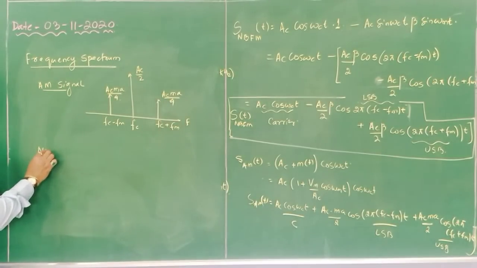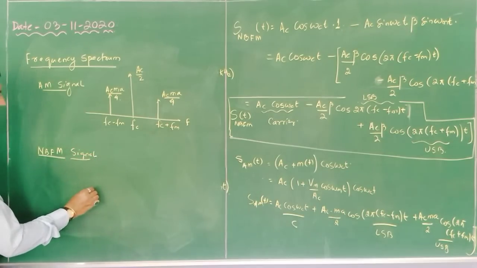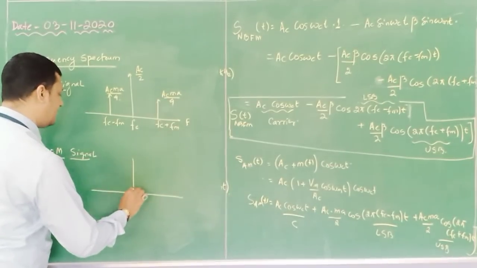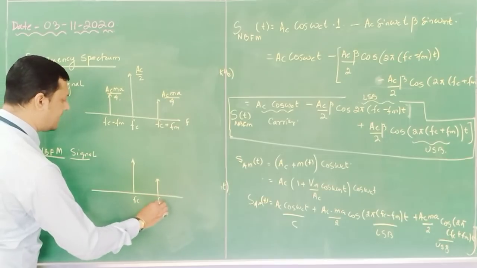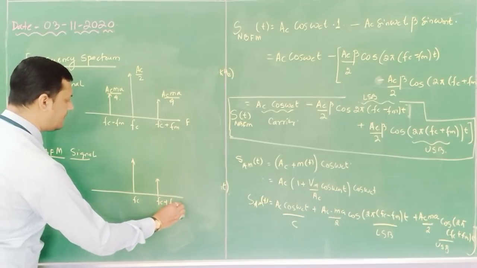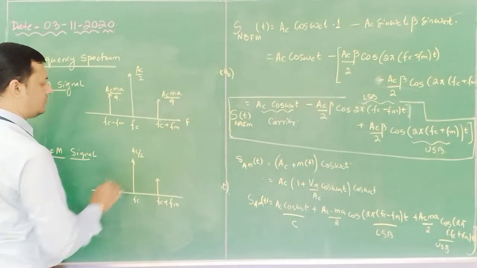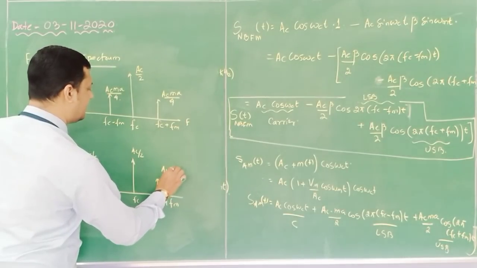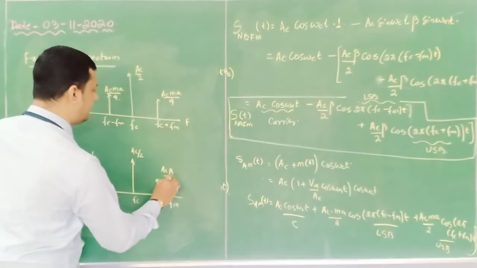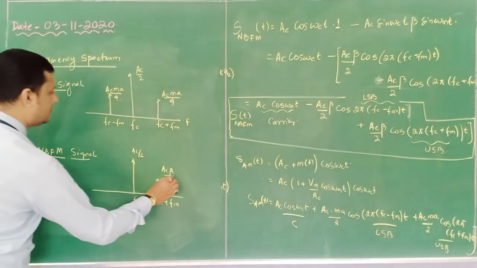Now I am representing the NBFM signal. What happens here? We have the carrier, and the upper sideband at Fc plus Fm. Here the amplitude is Ac by 2, and here it is Ac beta divided by 2.